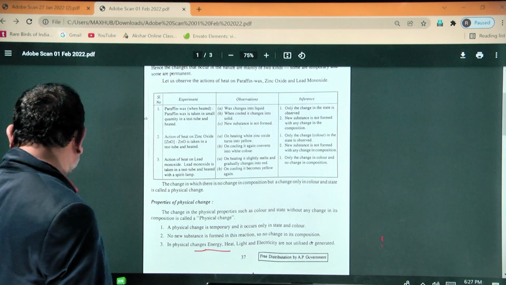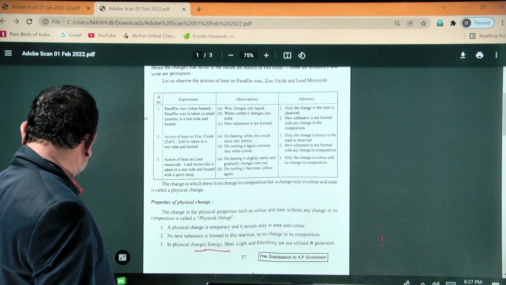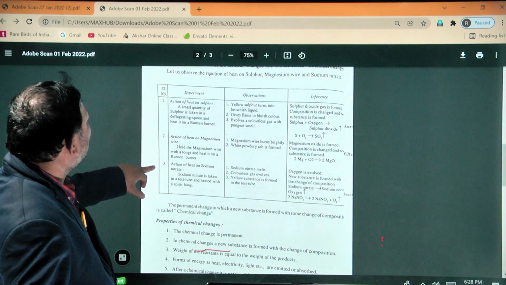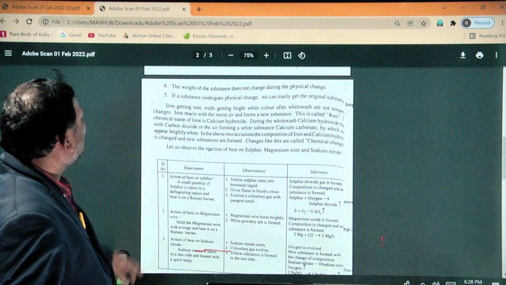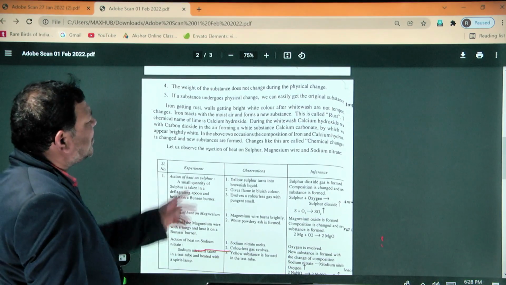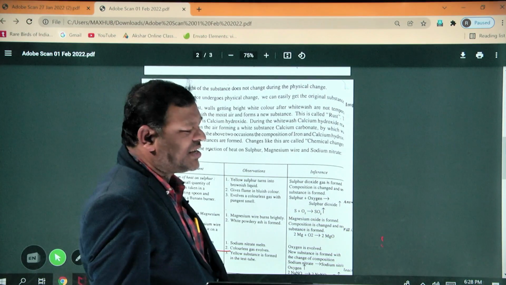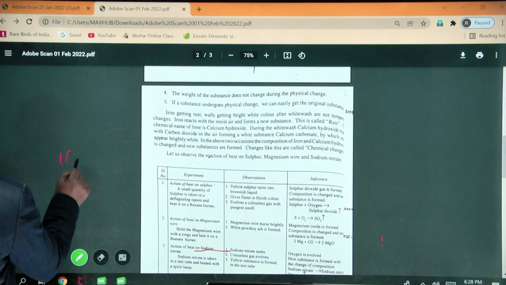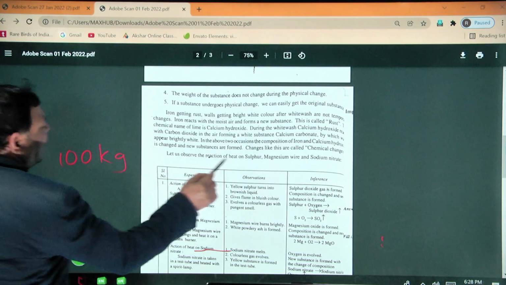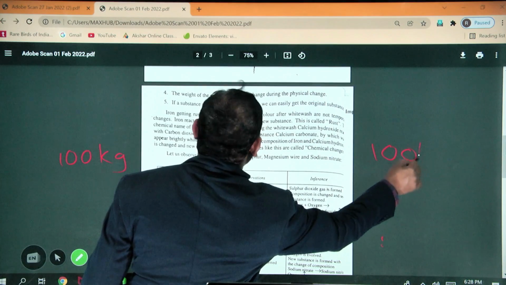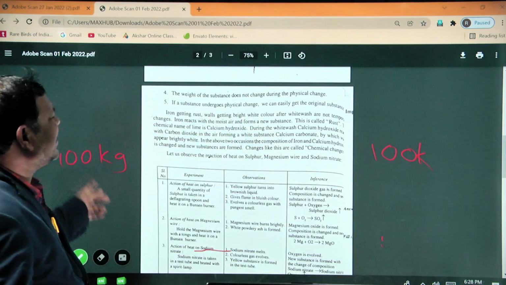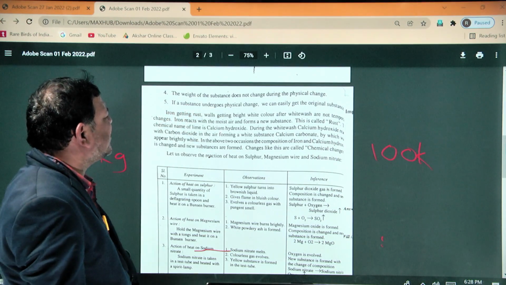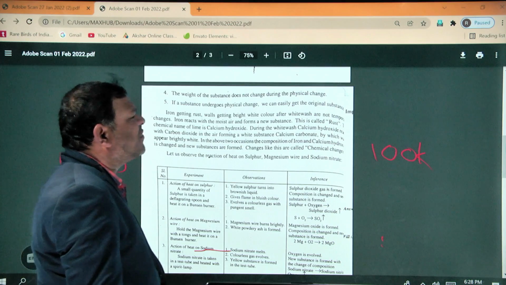Next, the fourth point: the weight of the substance does not change during a physical change. For example, if the substance is 100 kg, the product will also be 100 kg. So if a substance undergoes a physical change, we can easily get back the original.